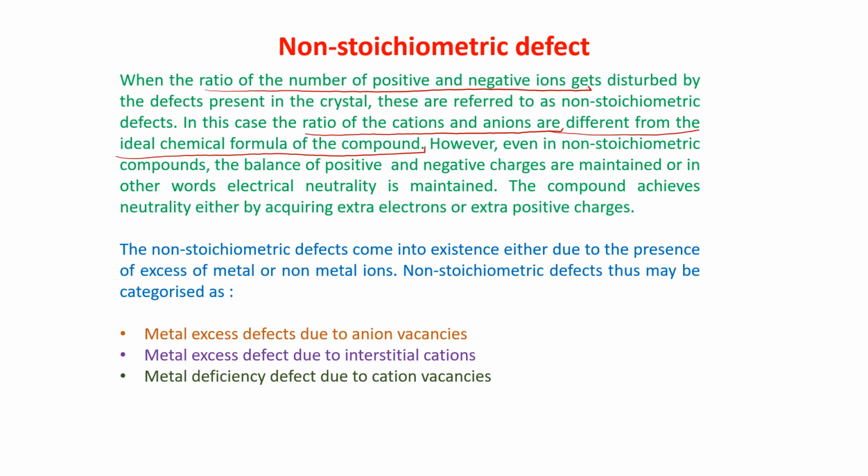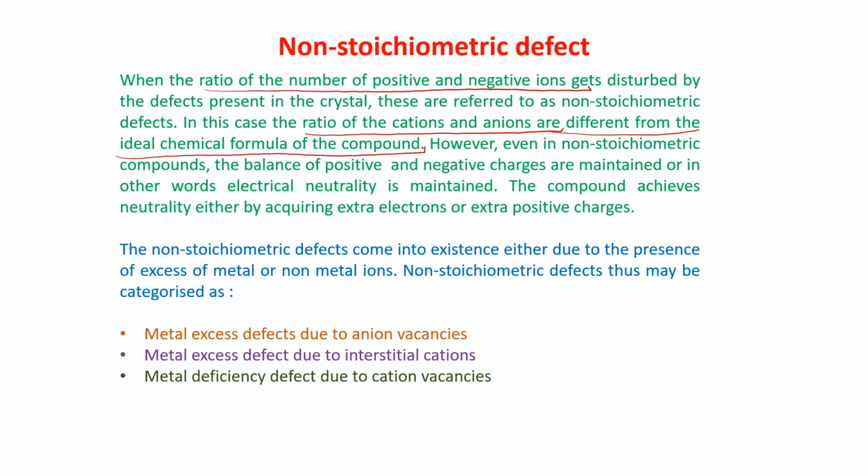However, even in a non-stoichiometric compound, the balance of the positive and the negative charges is maintained, or in other words, electrical neutrality is maintained. I'll explain it to you. The compound achieves neutrality either by acquiring an extra electron or extra positive charge.